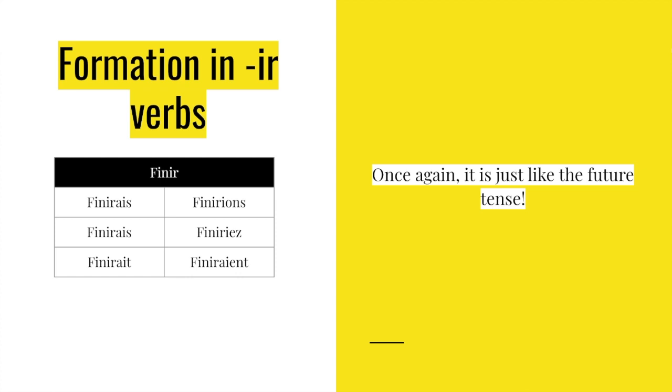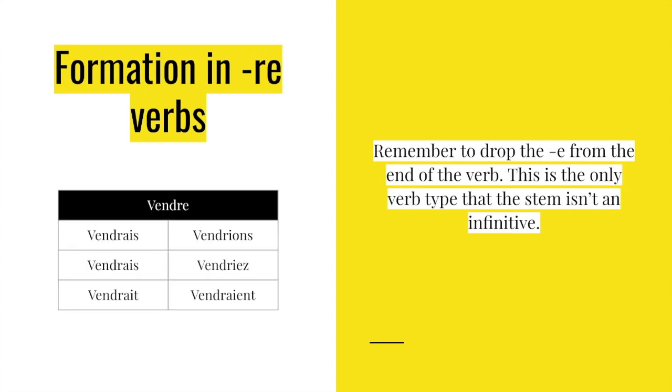Notice how similar it is to the future tense. Just make sure you don't get them confused. With your RE verbs, make sure you drop the E from the end of the verb. This is the only verb type that the stem isn't an infinitive.